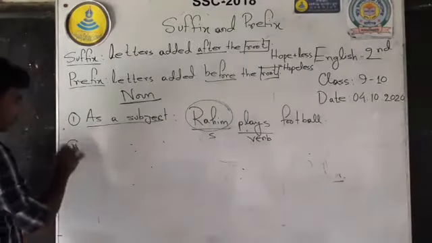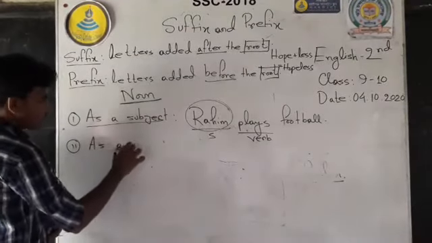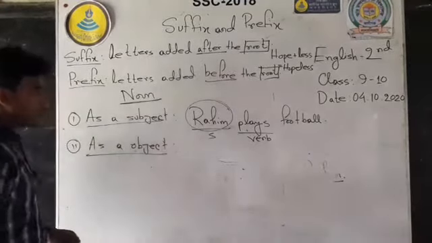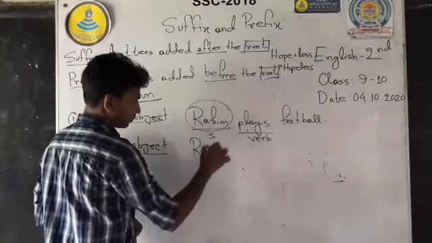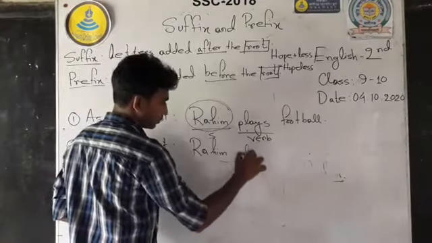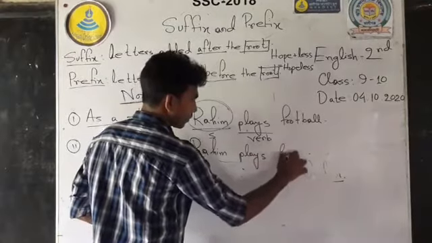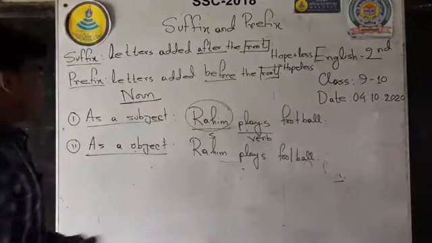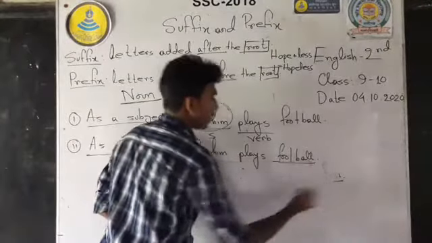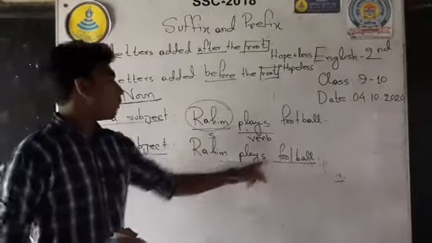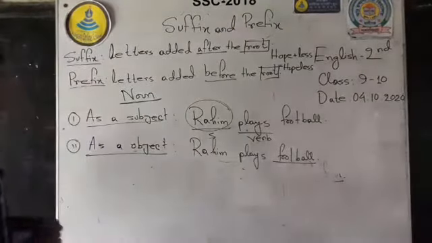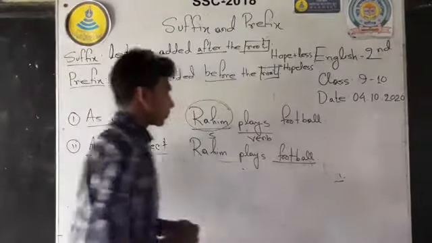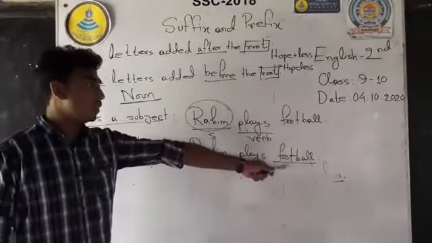And here, after the verb, it's the object of the verb. So at the place of object, we use noun.